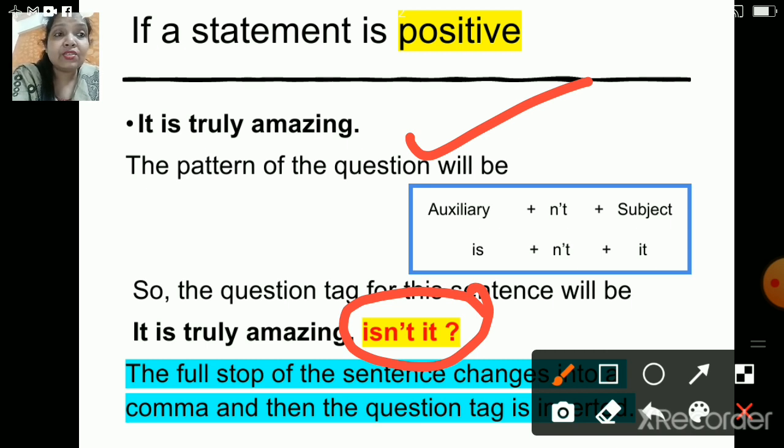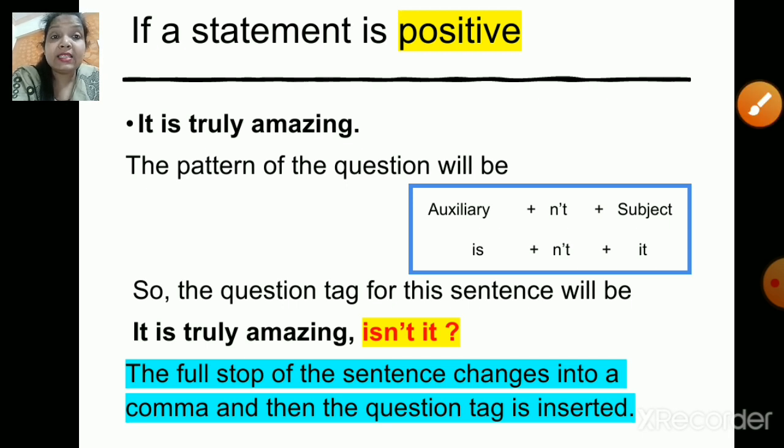Now, how to follow this, children? Now, there is something called as contraction. So do you know, children, these are the words which are the contractions. So, can and plus not will become cannot, that is can't, right? Then did and not will become didn't. Okay. Similarly, is and not will become isn't. So these are the rules that we are going to follow. So is your auxiliary verb, and plus not, that is the contraction word, and plus it, so that gives you isn't it. So your correct answer over here will be isn't it, right?